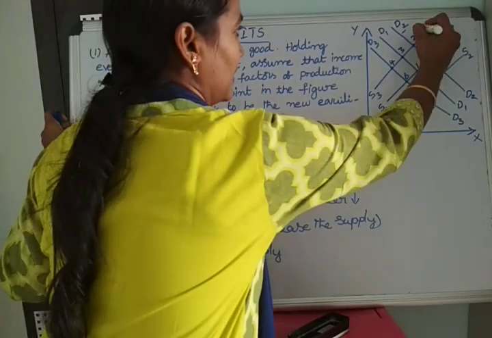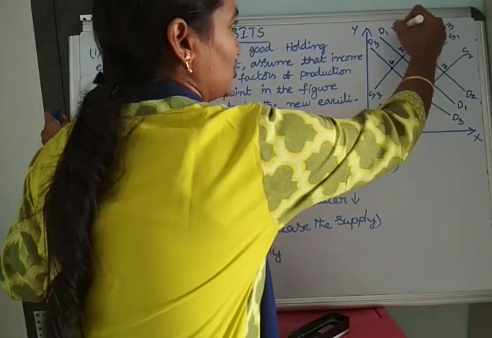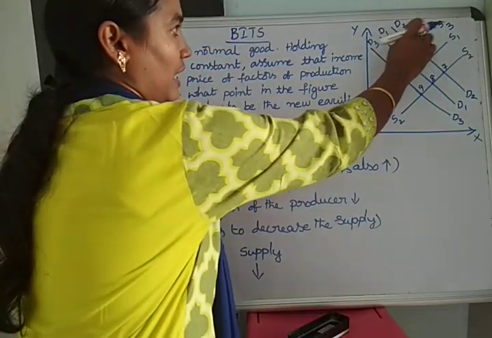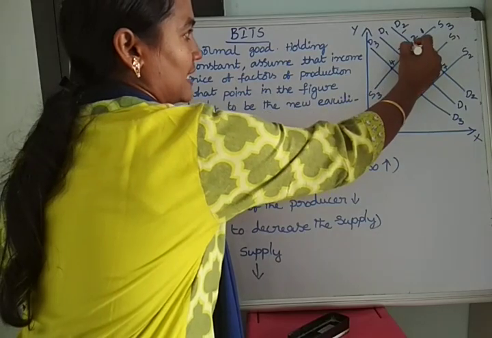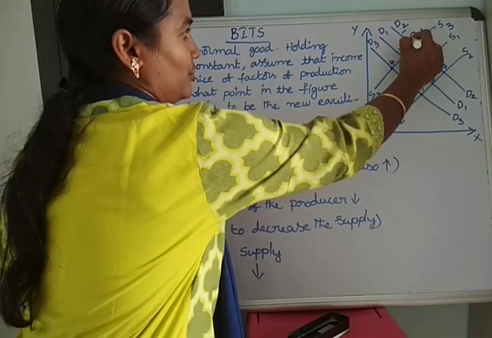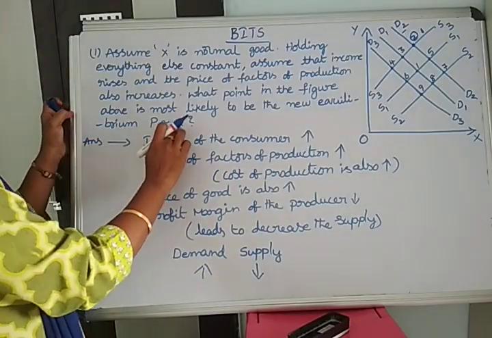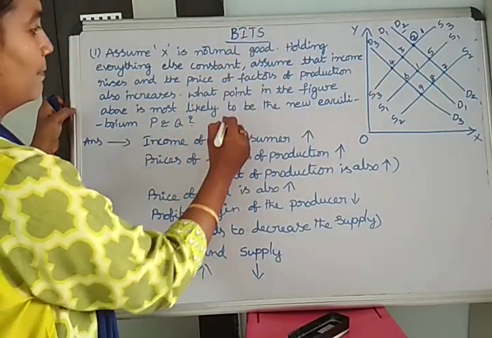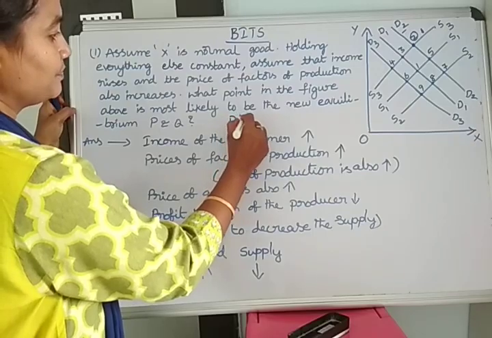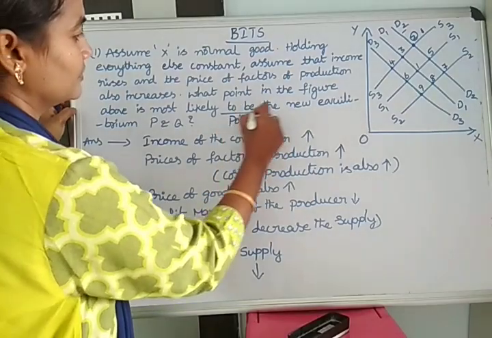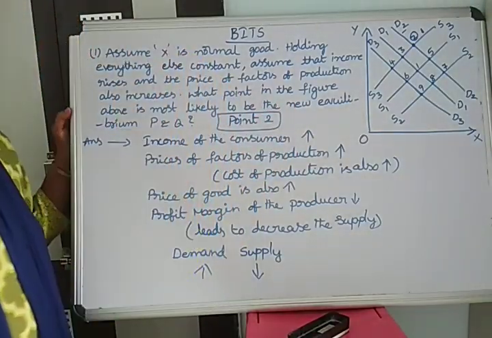The new supply curve is S3. These two, the new demand curve and new supply curve, intersect at point 2. So the new equilibrium point of price and quantity is likely to be point 2. Point 2 is the answer.